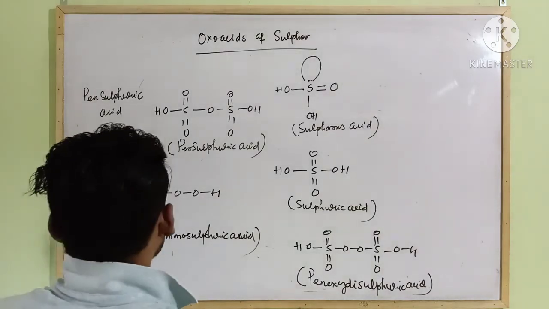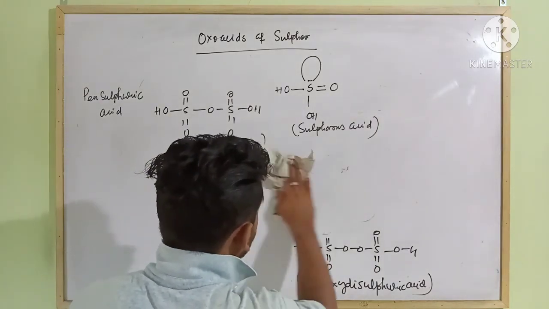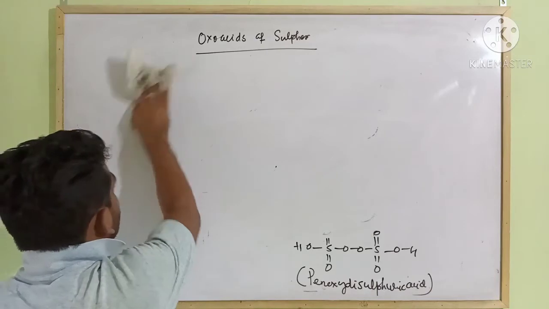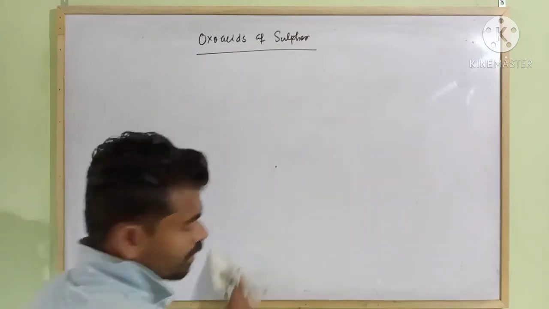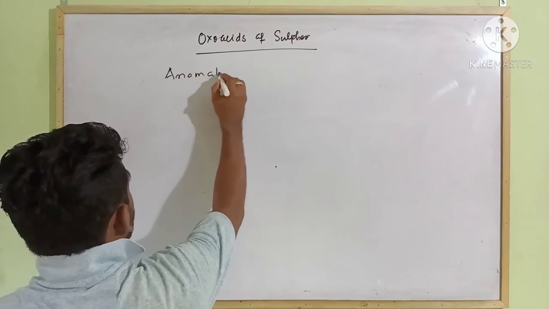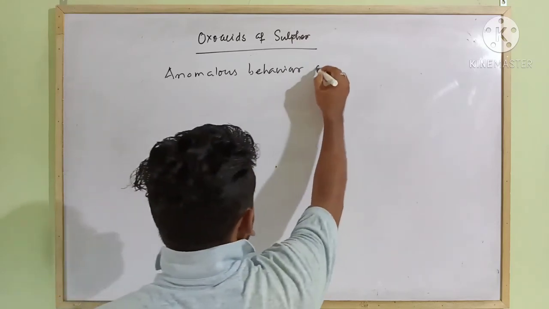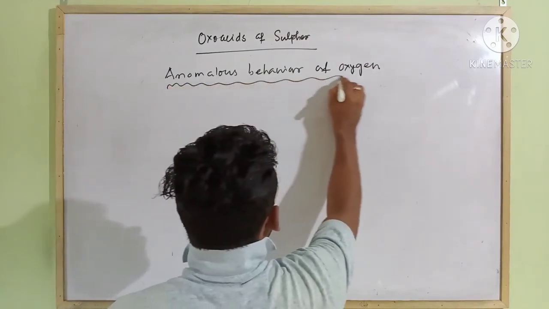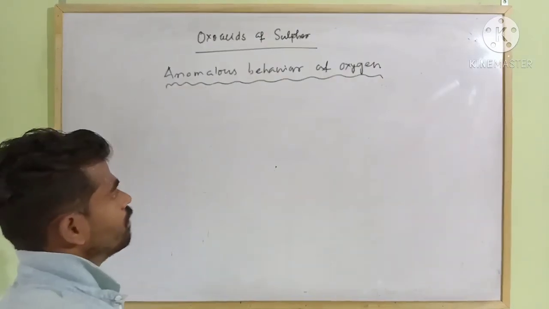Next, it's very important to discuss the anomalous behavior of oxygen and how it differs from the rest of the elements. The behavior of oxygen is quite different from the rest of the elements.